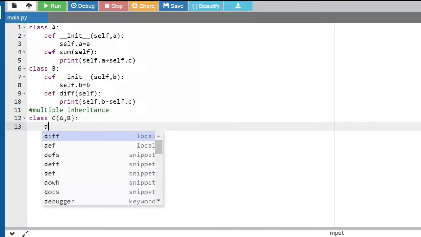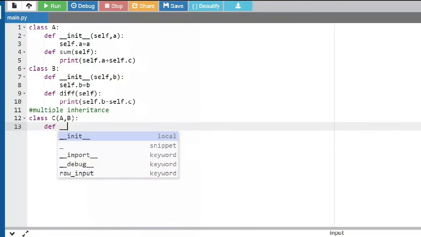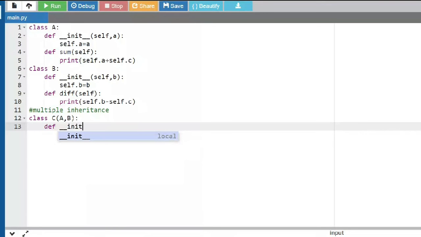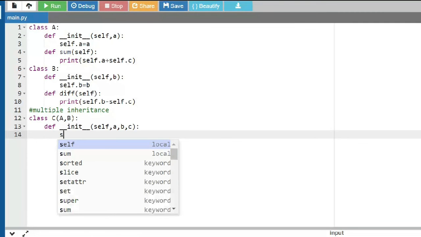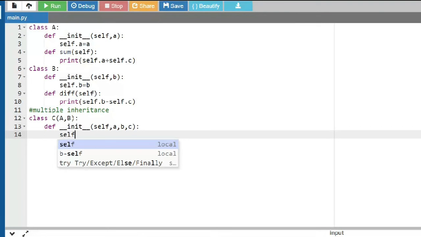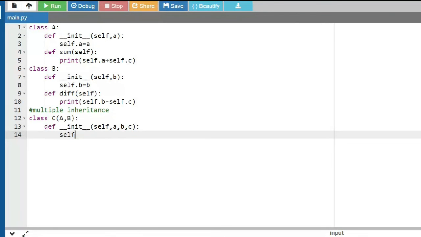Inside this C class, I'm having the init method. Else you can simply say pass and write whatever is needed. I'll be taking in all three variables, and I'm initializing the C variable in this particular class itself.